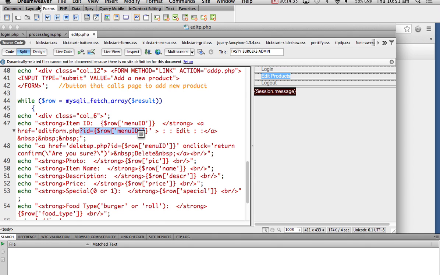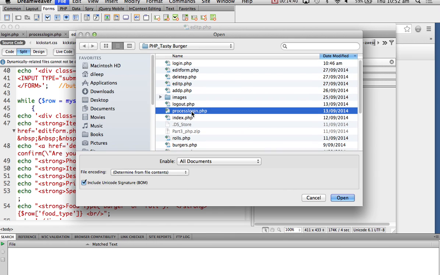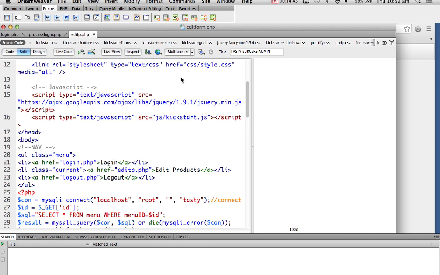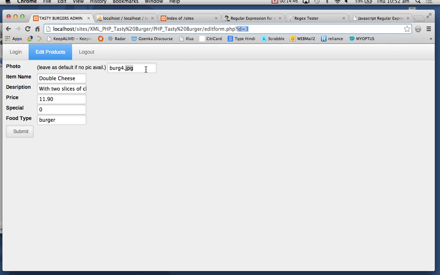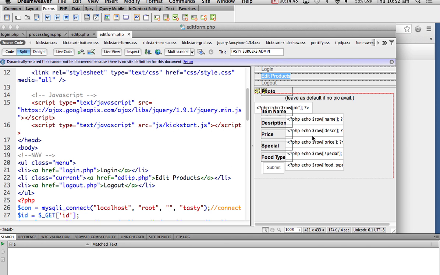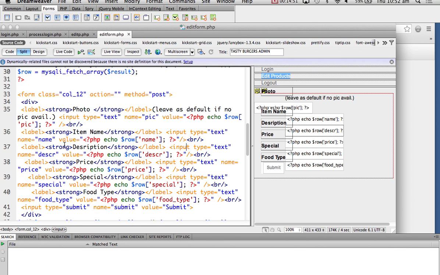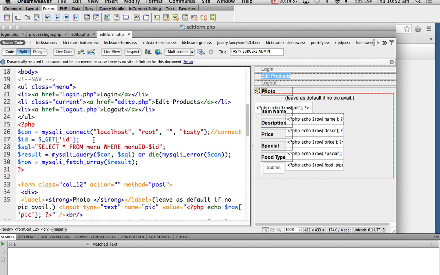Now let me go to edit form. File, open. Edit form. Edit form again is a form, but this time inside the field, you know the value? Usually we keep it empty, right, in a form? But here what we are saying is connect to the database, get the ID, select star from menu where menu ID equal to $ID. We only want that one record, only that one record. See this? Where menu ID is equal to $ID. We want only one record.